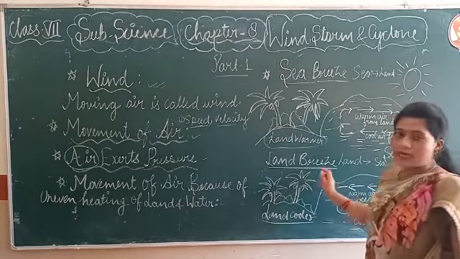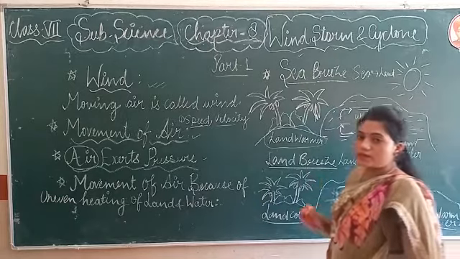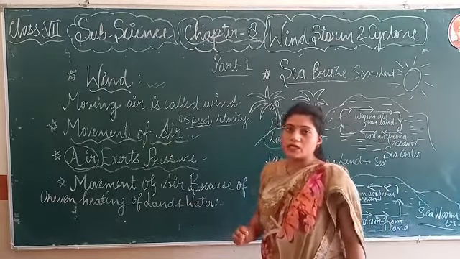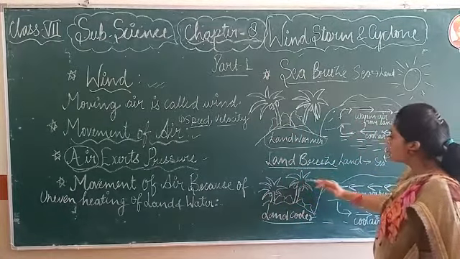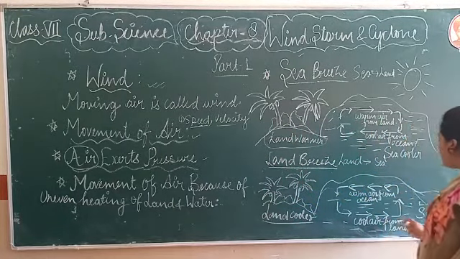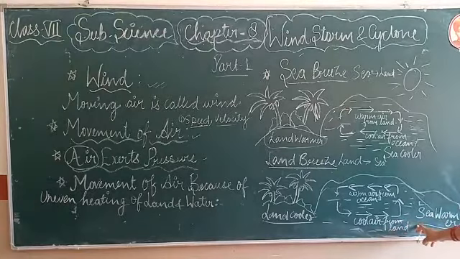So during night time, the land becomes cooler as compared to the sea. So the air present above the land cools down faster as compared to the sea.